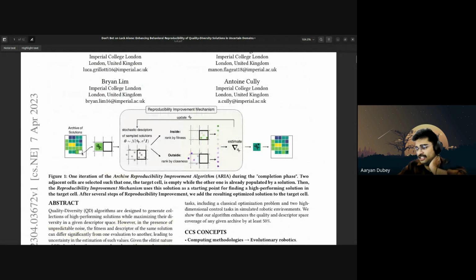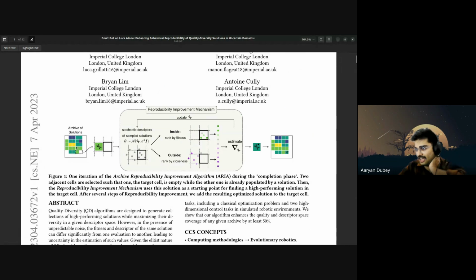We are selecting the adjacent cell right now, right? Maybe this yellow cell that is in between is empty, right? So maybe this cell should go here. Maybe here the solution lies. Let's say this is empty. So currently it will select this by this whole reproducibility improvement mechanism, stuff like that.